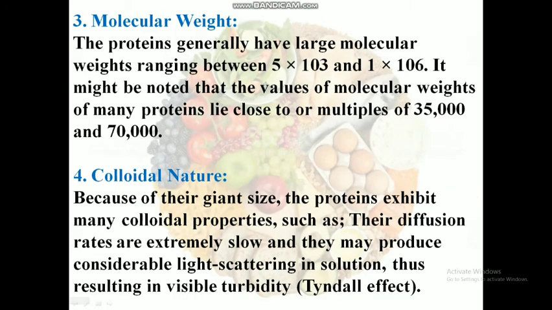Molecular weight. Proteins generally have large molecular weights, ranging between 5 × 10^3 and 1 × 10^6. It might be noted that the molecular weights of many proteins lie close to or are multiples of 35,000 and 70,000. Colloidal nature. Proteins exhibit many colloidal properties because of their giant size, such as their diffusion rates being extremely slow, and they may produce considerable light scattering in solution, thus resulting in visible turbidity.